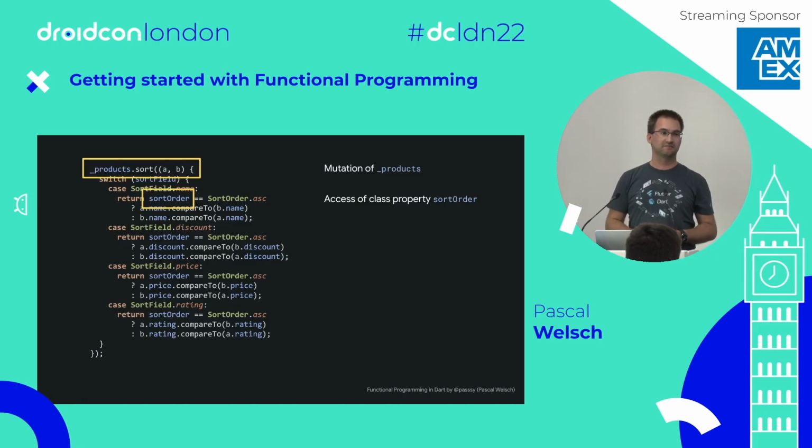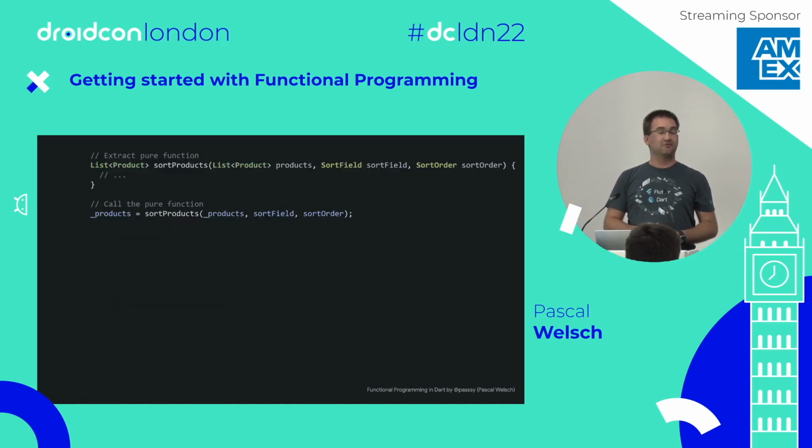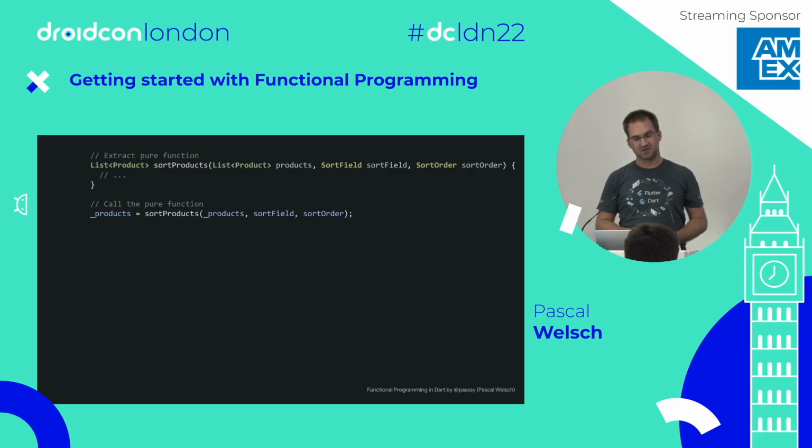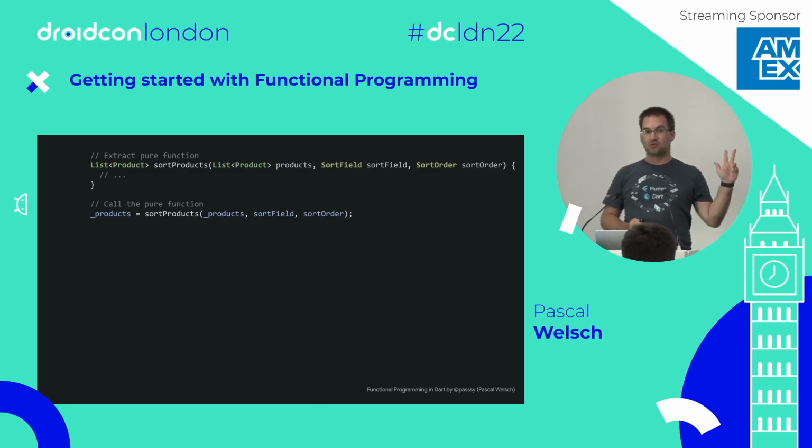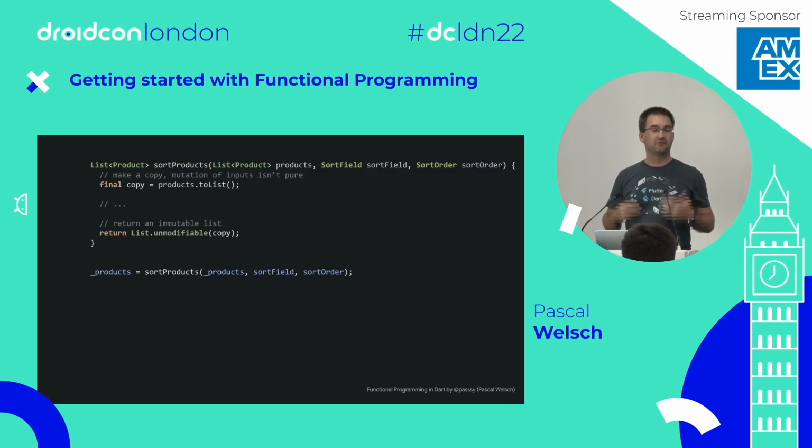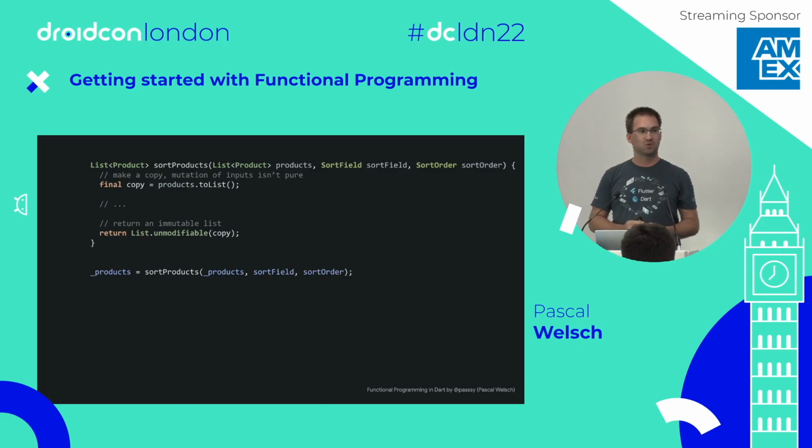We shouldn't do that. So first of all, we extract a method. That's always something we can do. Extract a method, and this method becomes pure. It becomes pure because all the input variables are what's happening within that function. It doesn't access anything globally. Everything is provided as an input parameter. We have all our three parameters, and we return a new list because we, first of all, create a copy. And once we created that copy, we returned it.